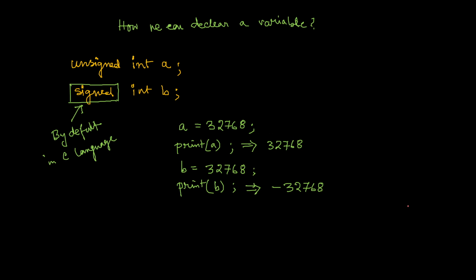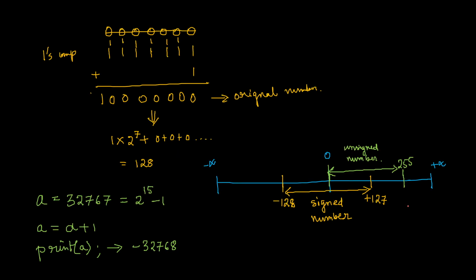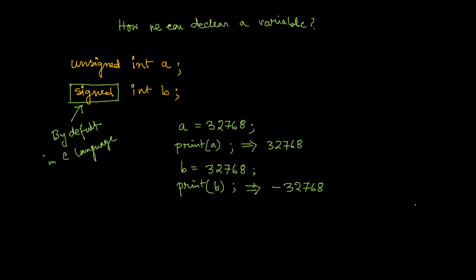So we have ended our discussion over here where we have seen that we can declare a variable in two different ways. The variable can be unsigned, a variable can be signed also. And depending on these two categories, how the range will change, we have seen over here. Now, one more thing that I forgot to tell you last day.